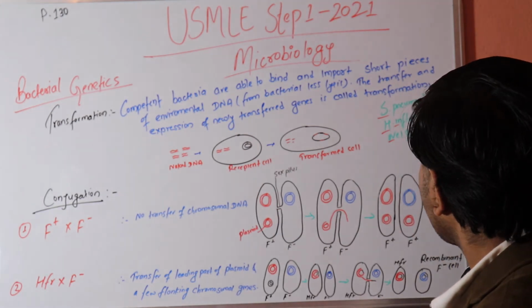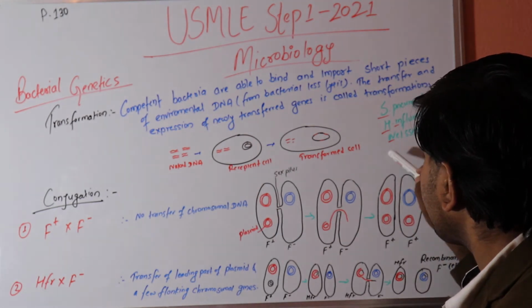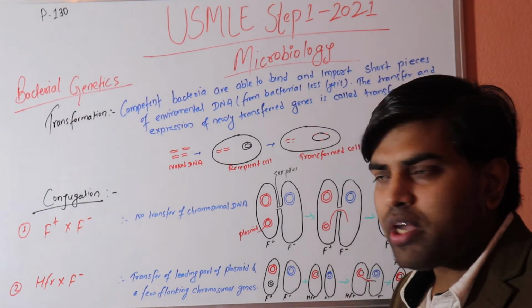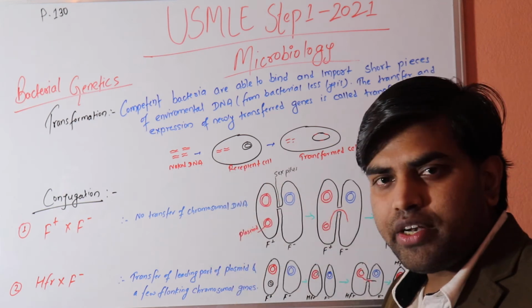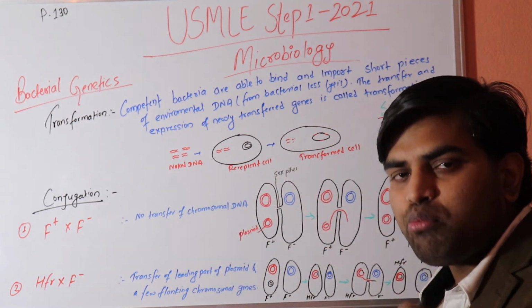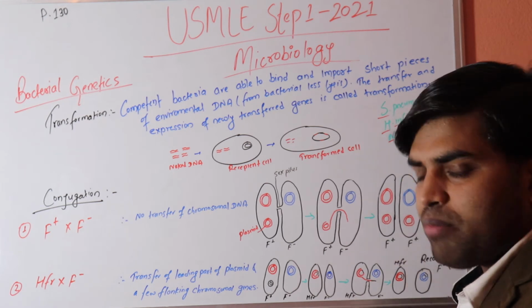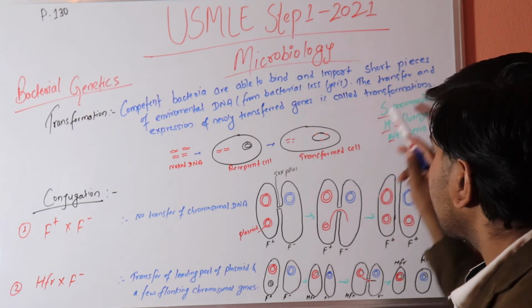So what happened? Streptococcus pneumoniae, Haemophilus influenzae, and Neisseria meningitidis are competent bacteria. They are usually harmless, but when they take in environmental, naked DNA, they import it and transform into highly active and pathogenic bacteria. So what happened? This is Streptococcus pneumoniae.